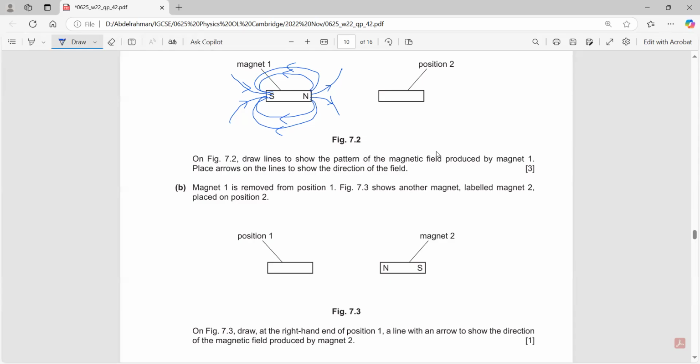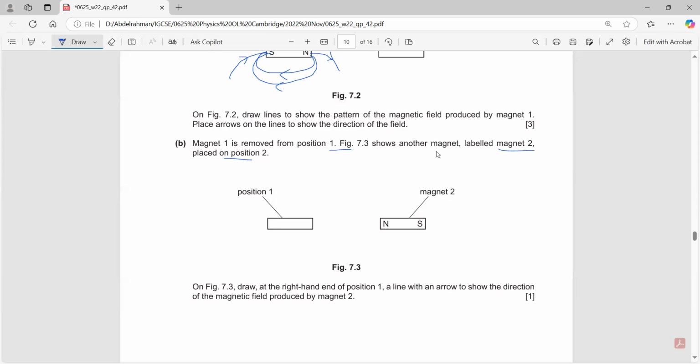Okay, it is removed from position 1. Figure 7.3 shows another magnet labeled magnet 2 placed on position 2. Okay, on figure 7.3, draw at the right hand end of position 1, at this position, a line with an arrow to show the direction of the magnetic field produced by magnet 2.